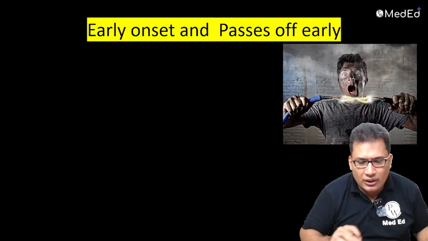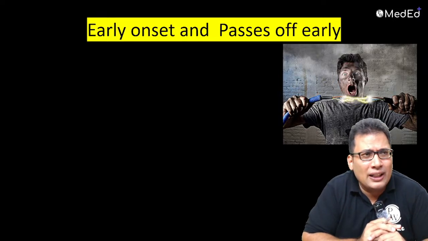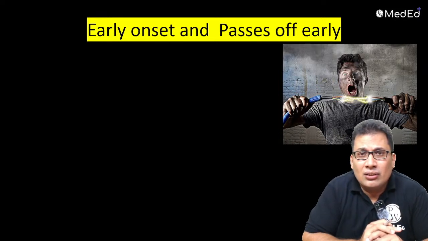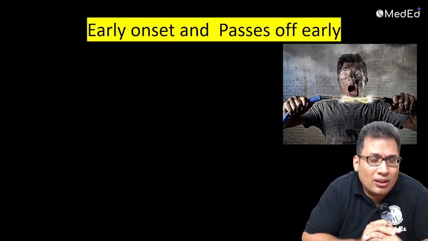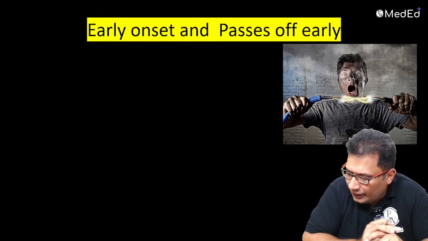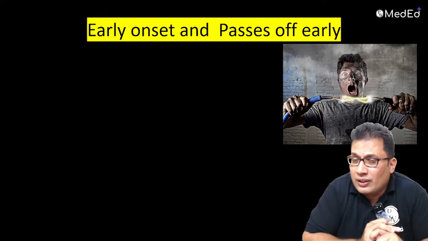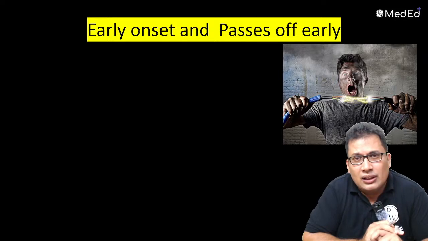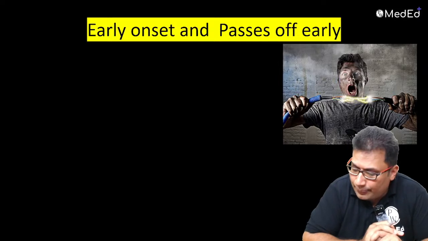Okay. Next, early onset and passes off early. Normally rigor mortis appears in 2 to 6 hours, but in some conditions it appears early, within half an hour, and it passes off early. So it will not persist more than 12 hours. What is the condition? Anybody? Any one condition for early onset of rigor mortis? This can be asked in your exam, guys. Early onset, late onset, a 1 mark question, basically a 3 marks question where early onset can be asked and late onset also can be asked.